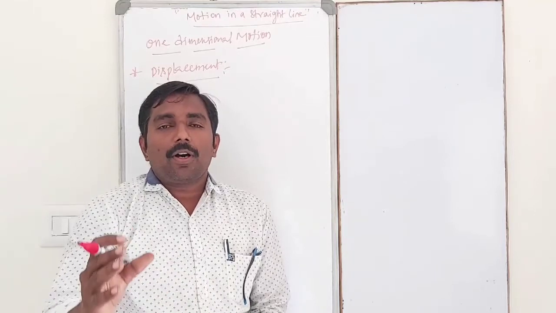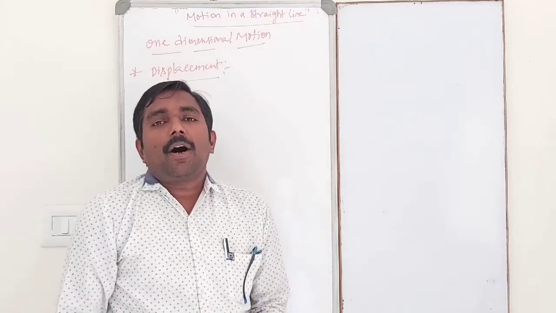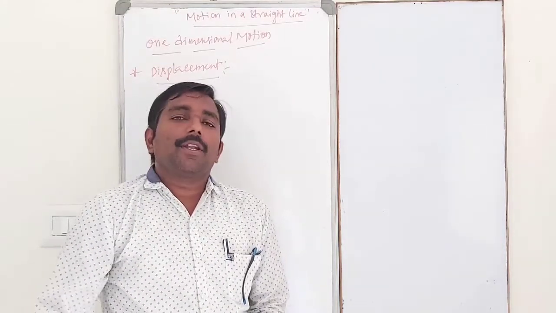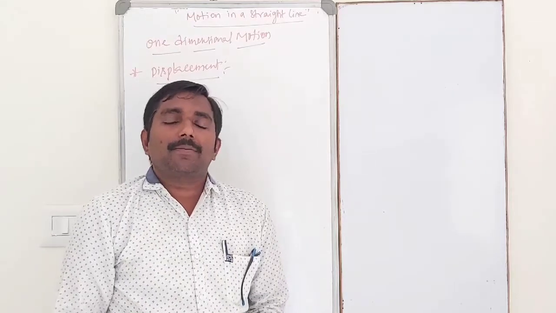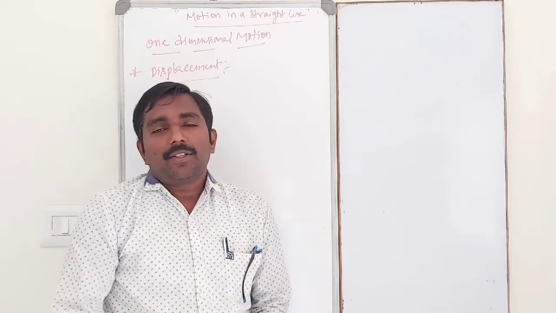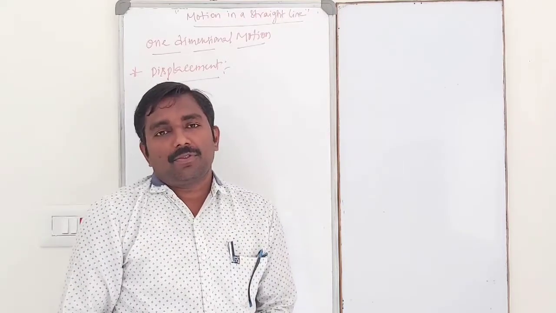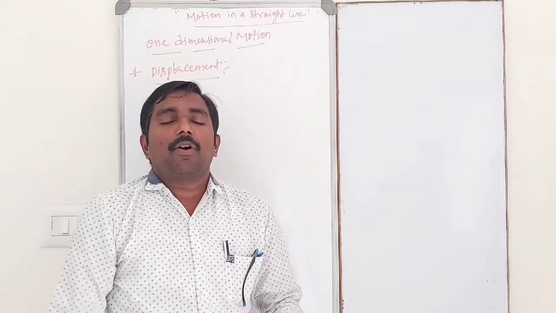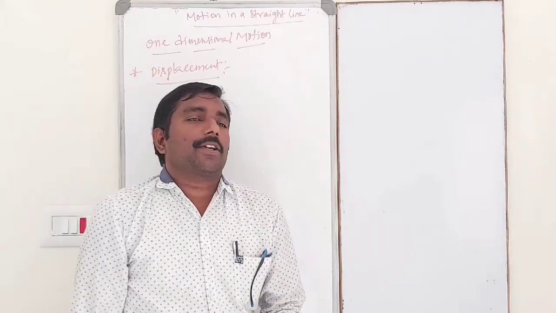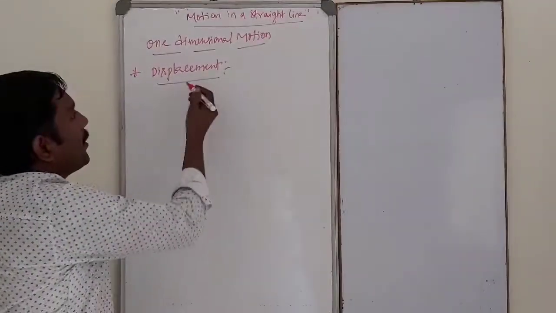That is, the smallest path between any 2 points is nothing but displacement, or change in position of a body in a particular direction.